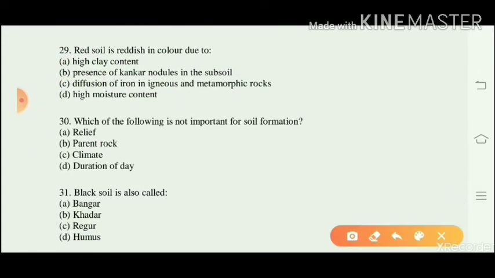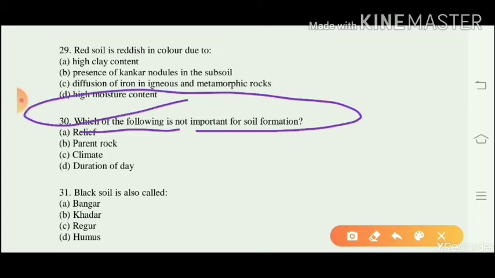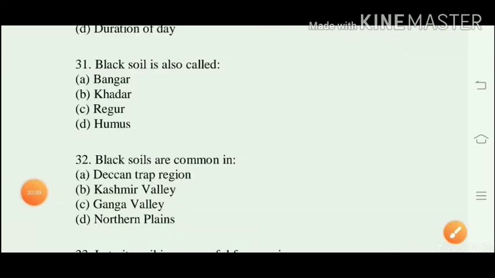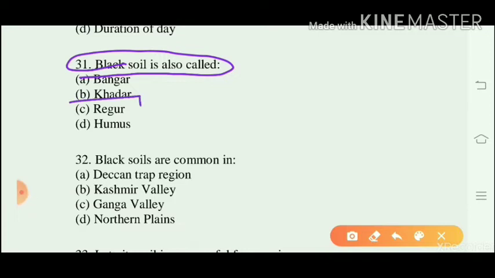Question number 30. Which of the following is not important for soil formation? That is duration of day. All these three, relief, parent rock and climate, play a very crucial role. Question number 31. Black soil is also called Regur soil because of its black color.